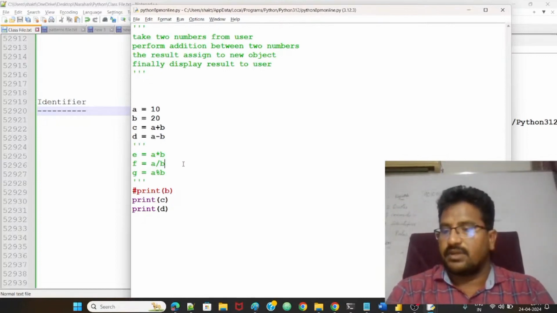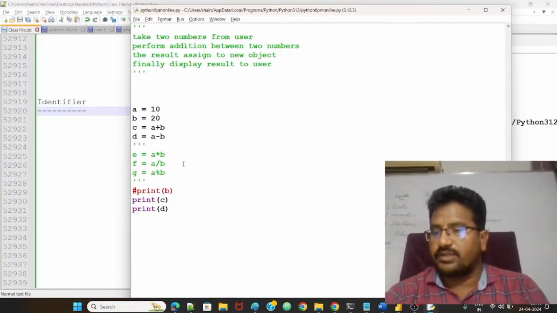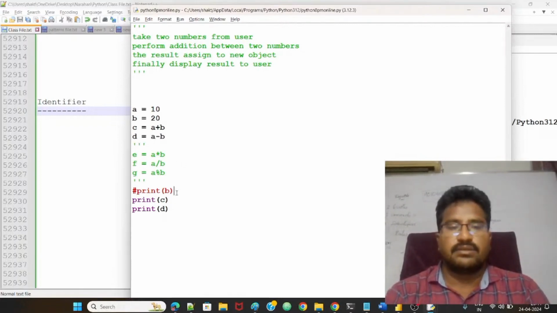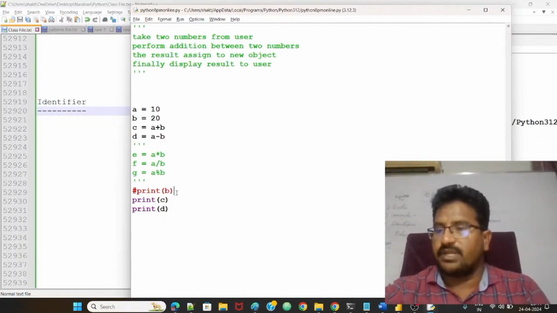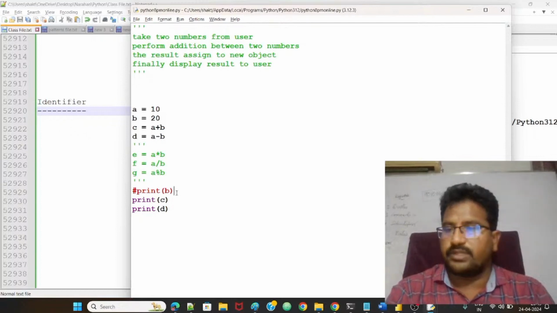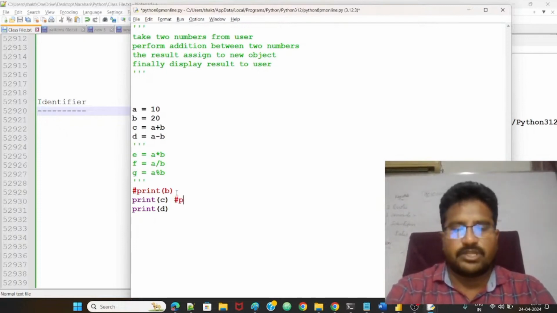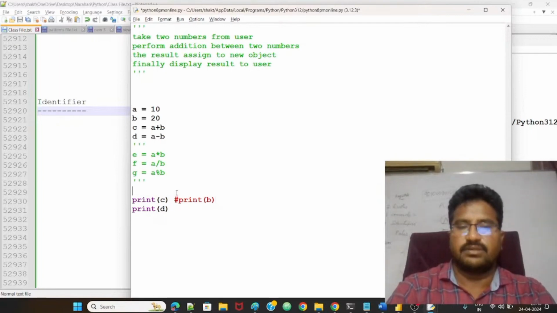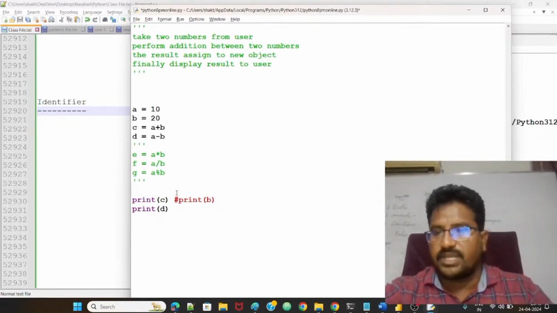So I need to end the single line code, the same line now. You are saying one point there, as it is written there, print C hash print B, the comment written like this.